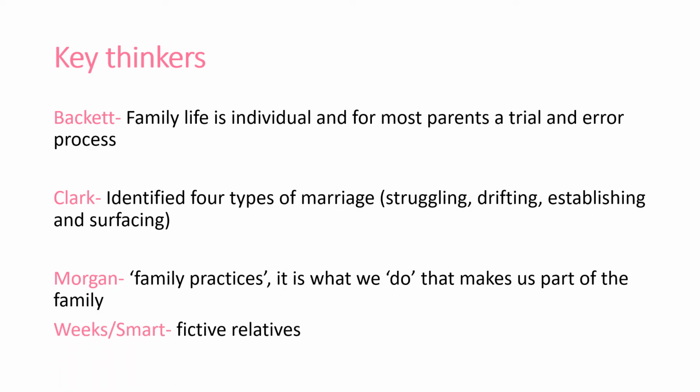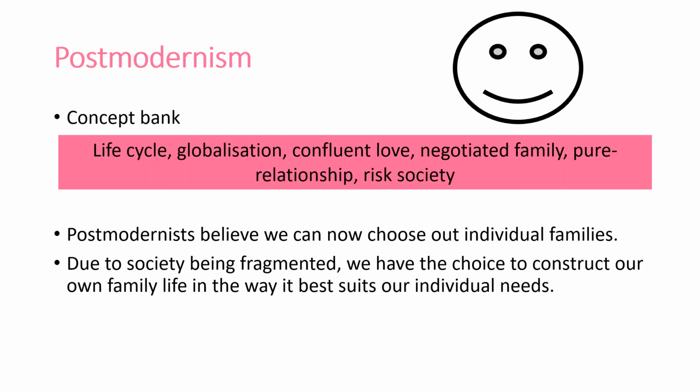And then we have Weeks and Smart who talk about fictive relatives. So again, the idea is that our family is not defined by blood, birth, or marriage, as traditional thinkers like Murdoch might suggest, but actually it's about who we want. It's about families of choice. And lastly, postmodernism, again, falls into that idea of families of choice. We kind of see the idea that we can now choose who we want in our family.